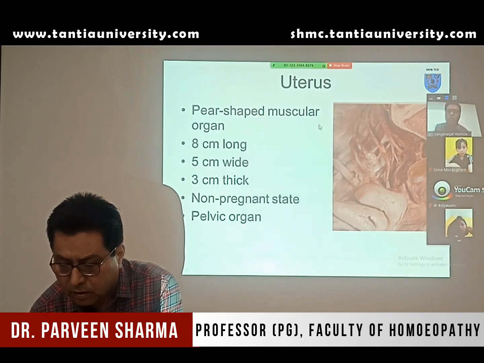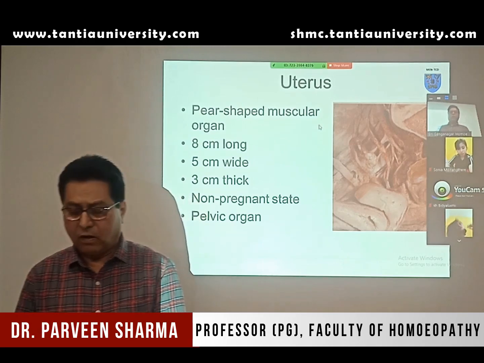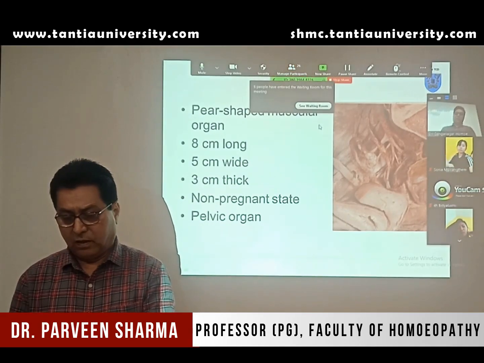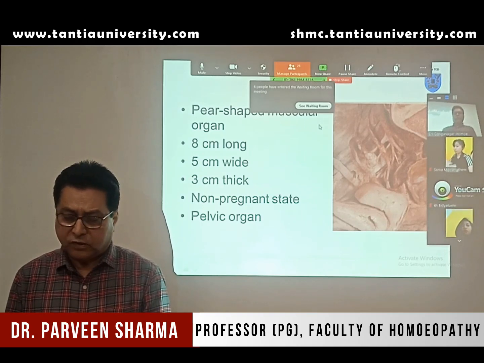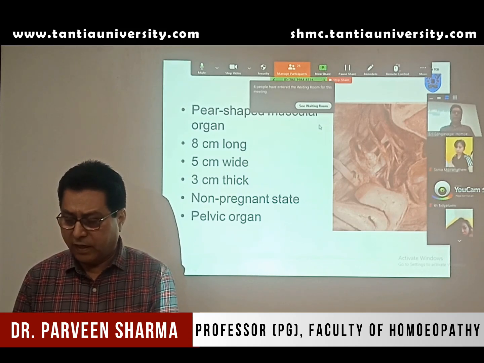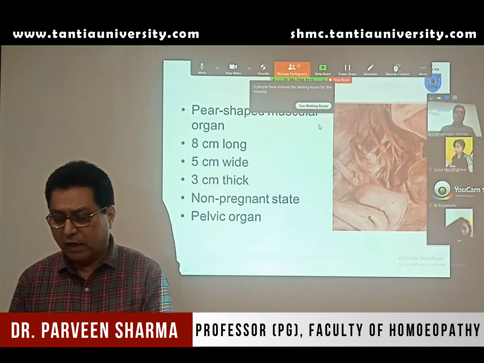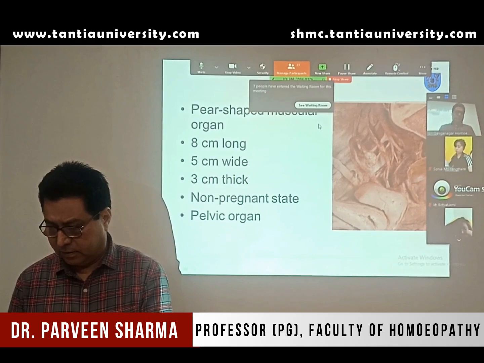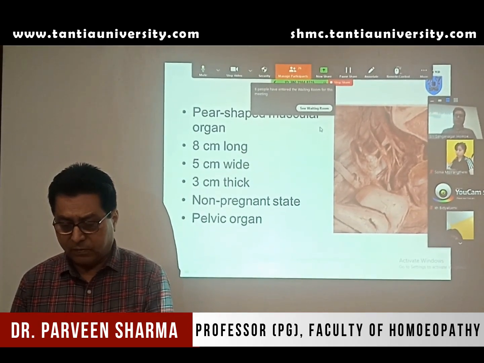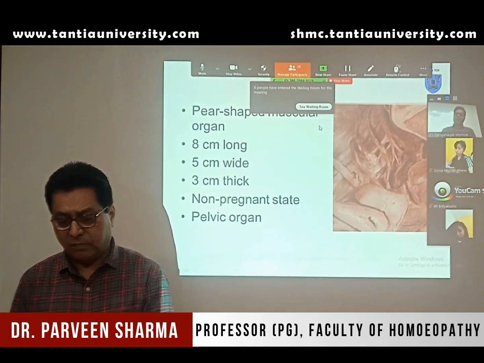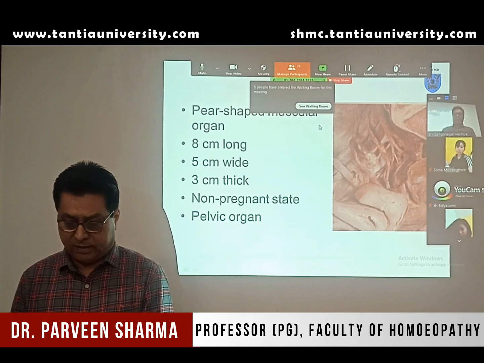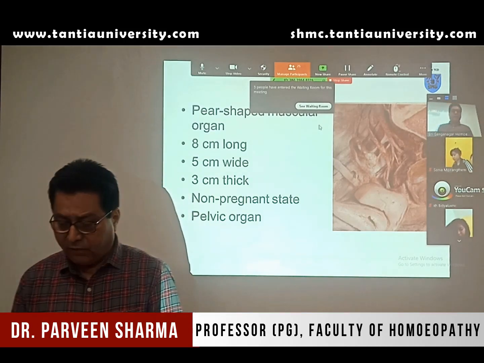So this reproductive organ in the female is a pear-shaped organ, and it's very small in an adult nullipara. A nullipara is a female who has not given birth to any baby. That is known as nulliparous. So in a nulliparous female, the length of the uterus is 8 centimeter, the width is 5 centimeter, the thickness is 3 centimeter in the non-pregnant state.